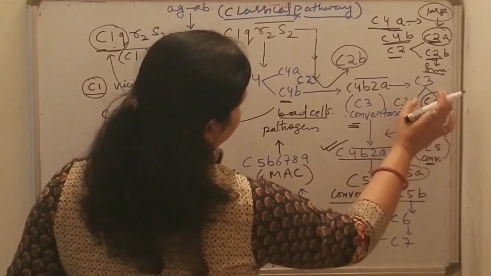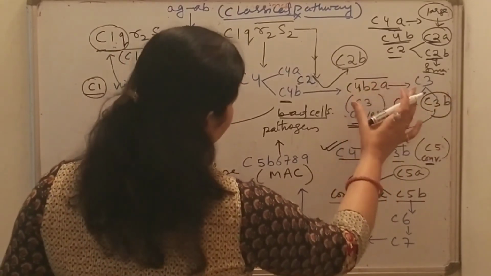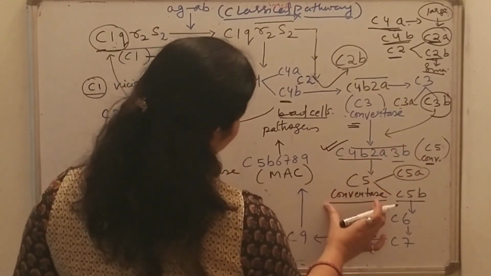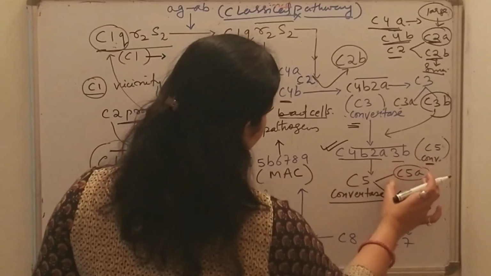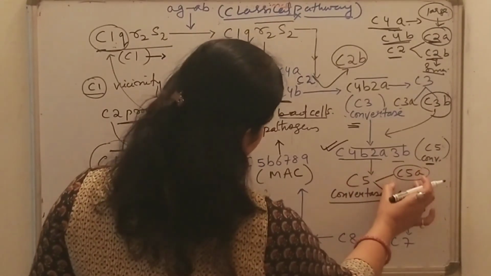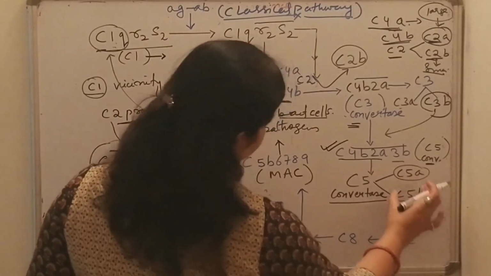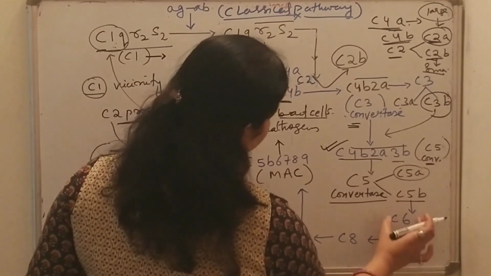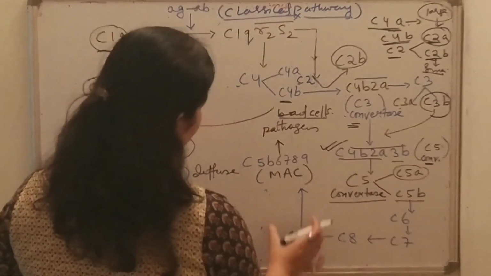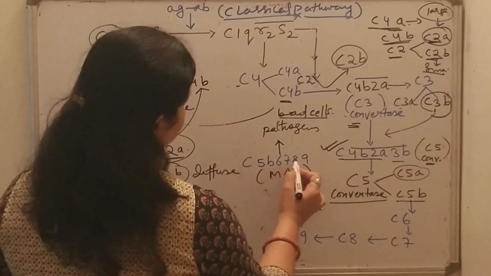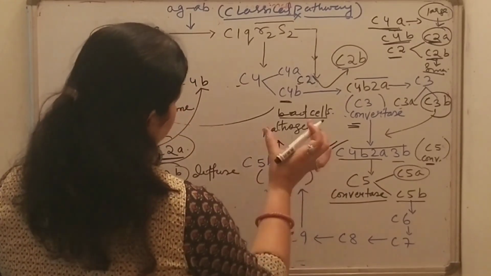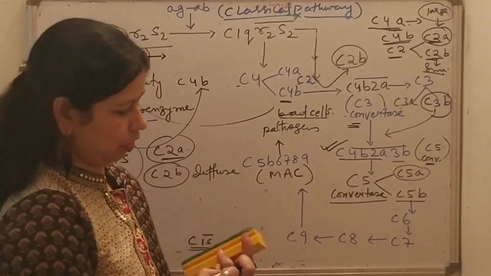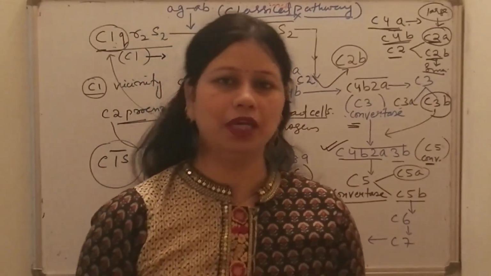Some of the C3b fragments bind to C4b2a and form C4b2a3b, which is known as C5 convertase. This C5 convertase acts on C5 and forms C5a and C5b. C5a, being the smaller fragment, diffuses away, and C5b binds with C6 and initiates a cascade of reactions. Finally C5b6789, known as the membrane attack complex, is formed, which is responsible for attacking the membrane of the pathogen. So this is about the classical pathway of the complement system.